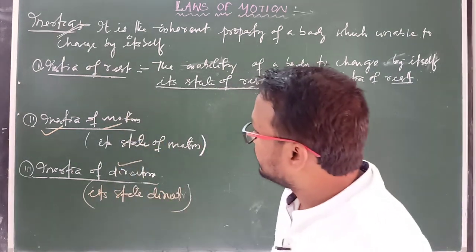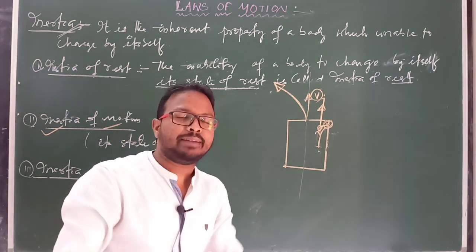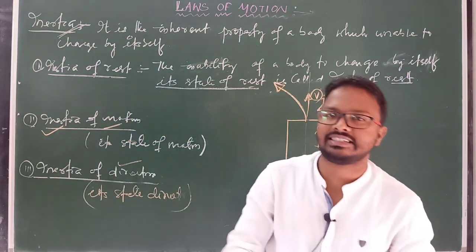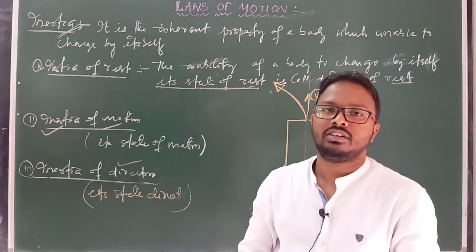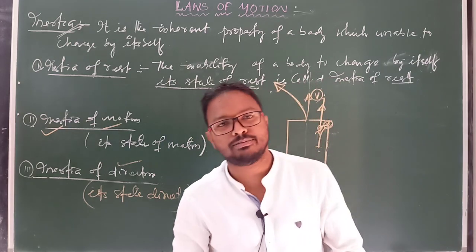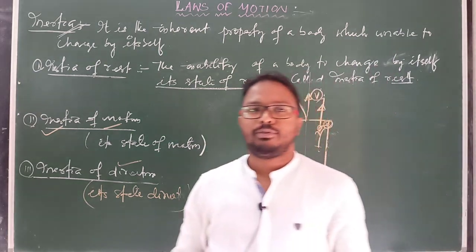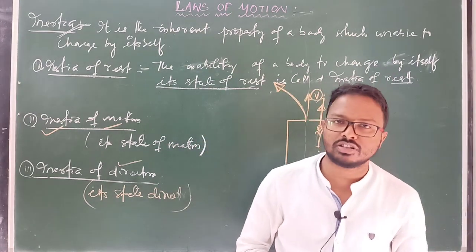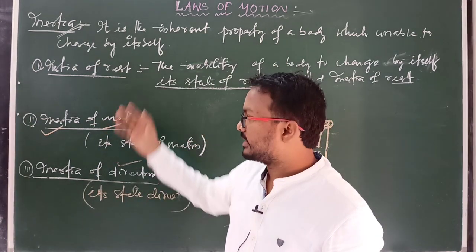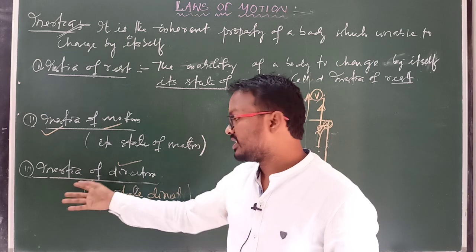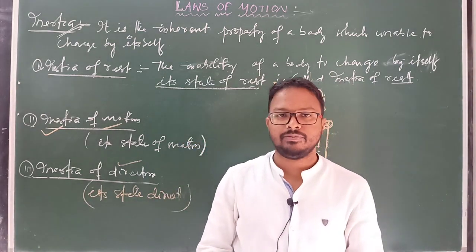This is known as the inertia property of a body. Means it is unable to change its state of rest, state of motion, state of direction unless an external force is applied on it. Clear? So these are the basic or fundamental things about laws of motion. So you have to just remember these examples: what is inertia of rest, what is inertia of motion, what is inertia of direction, what is inertia, and what is Newton's first law of motion. Clear? Thank you all.